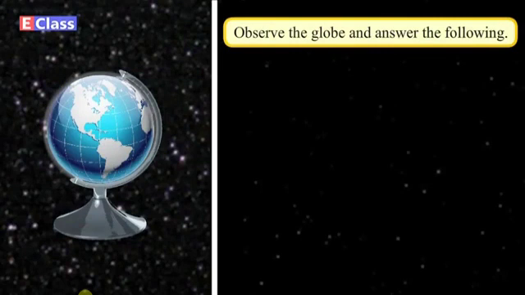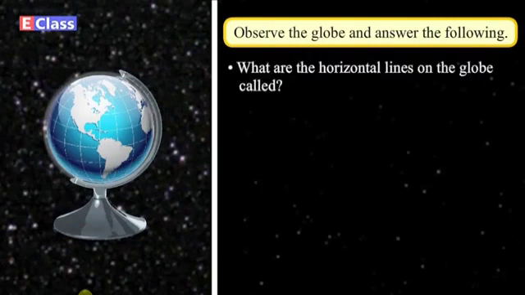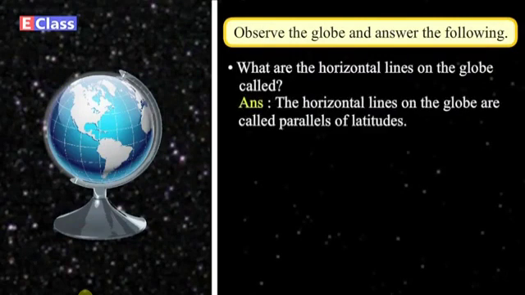What are the horizontal lines on the globe called? Answer. The horizontal lines on the globe are called parallels of latitudes.